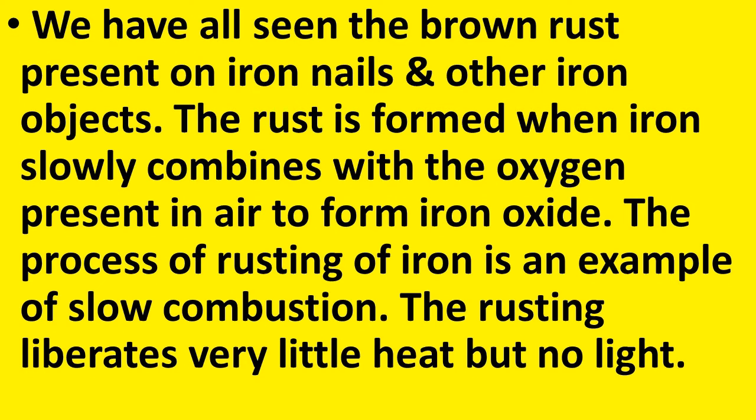How does it become a combustion process? In this process, rusting of iron nail takes place by the reaction between iron and the oxygen from the air. So here also oxygen is used up and a new substance, iron oxide, is formed, and during this process very little heat energy is produced but no light is produced. But we can call it a slow combustion process, as it also uses oxygen and produces very little heat energy. So what can we say about rusting of iron? It is an example of slow combustion.